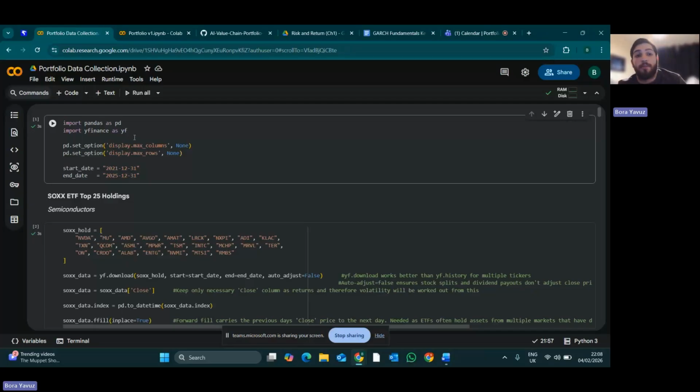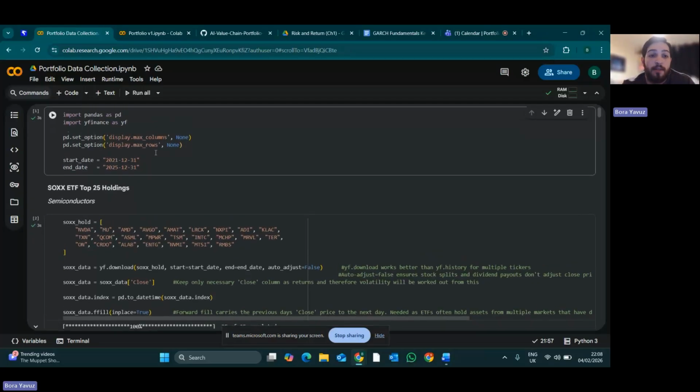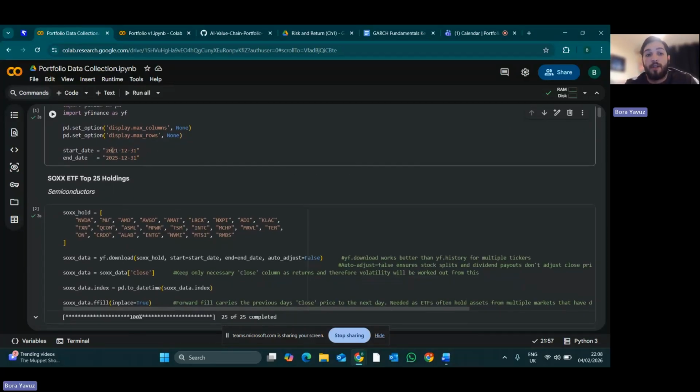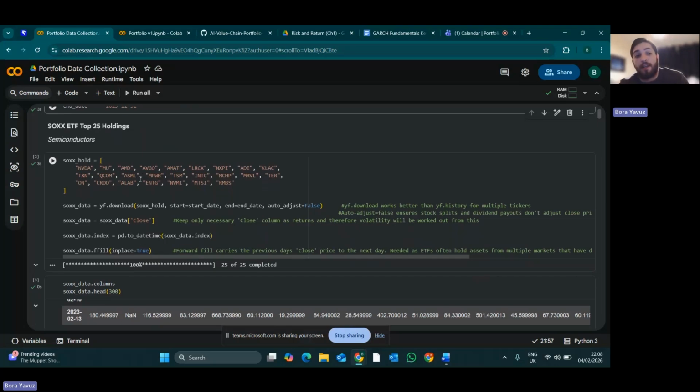I started off the project by importing the necessary libraries and setting the option so that I could see all the rows and columns of my data sets, and I set a start and end date between the 31st of December 2021 and the 31st of December 2025. The first ETF I imported was the SOX ETF, which invests in semiconductor companies, and this is the top 25 holdings here in a Python list.